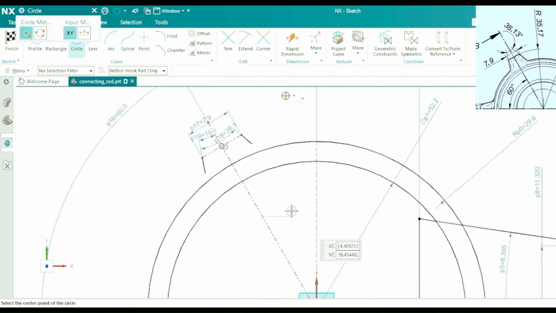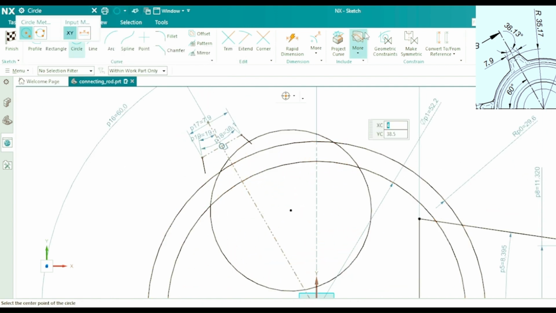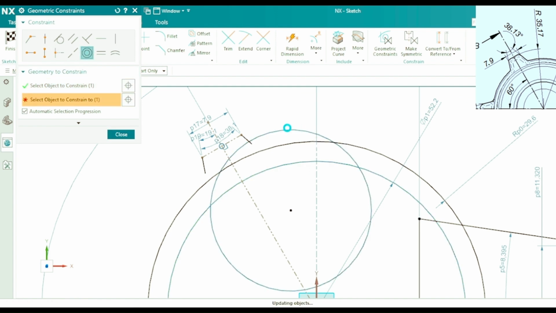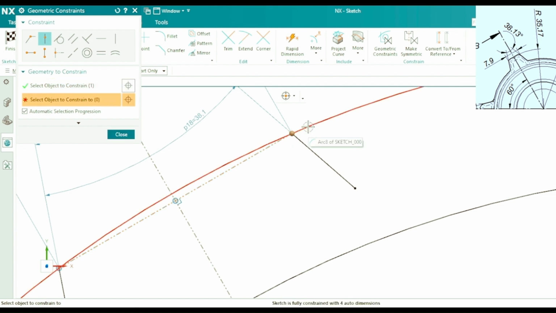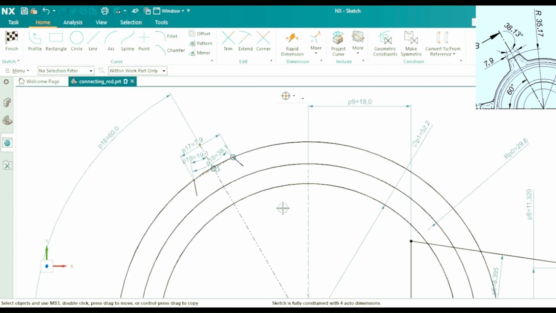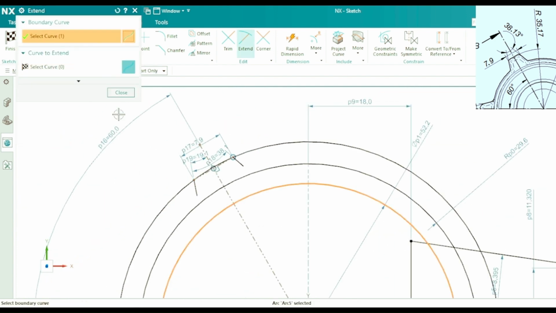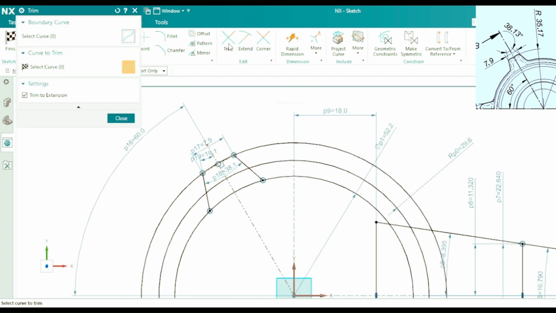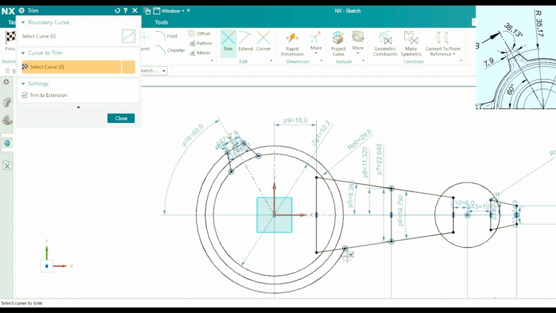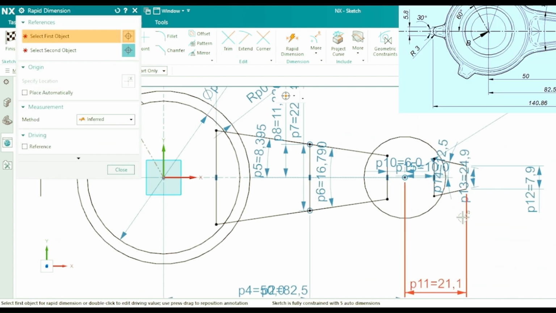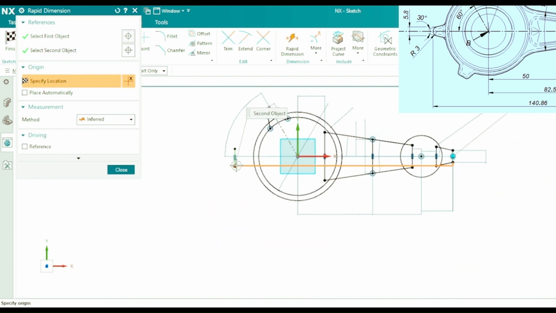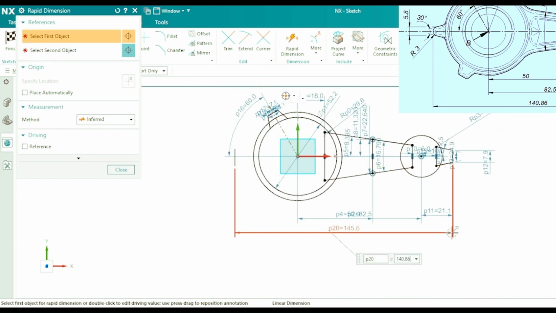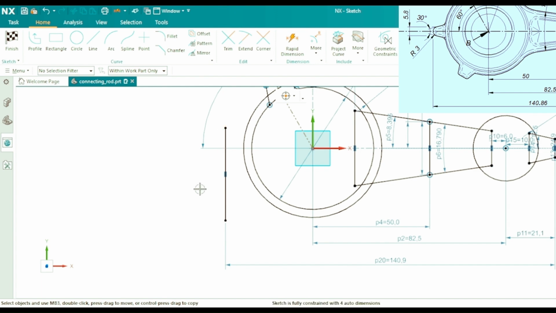In the profile, both the angular lines are connected by an arc of radius 35.17. The center of the arc is concentric to the larger diameter drawn previously. Now we will draw the profile on the horizontal axis. Draw a vertical line and specify the dimension 140.86 as shown in the drawing.